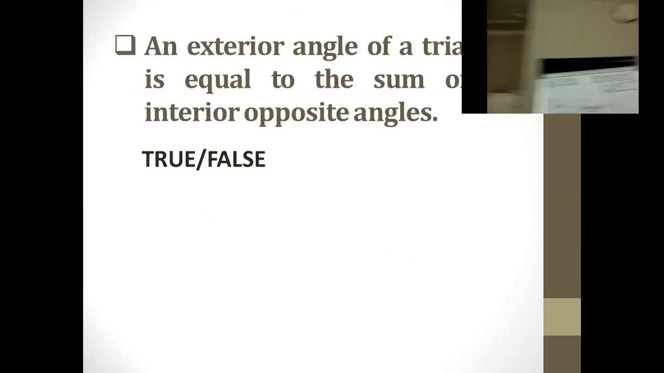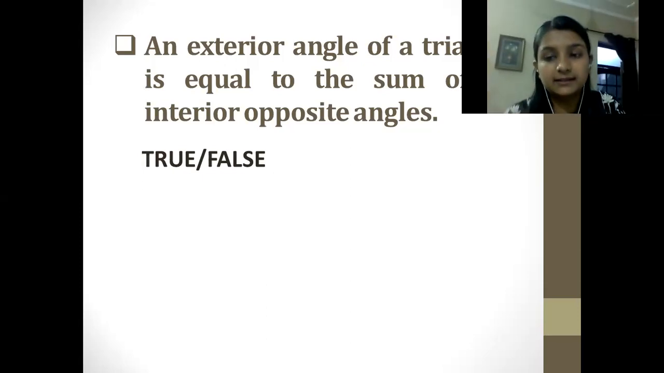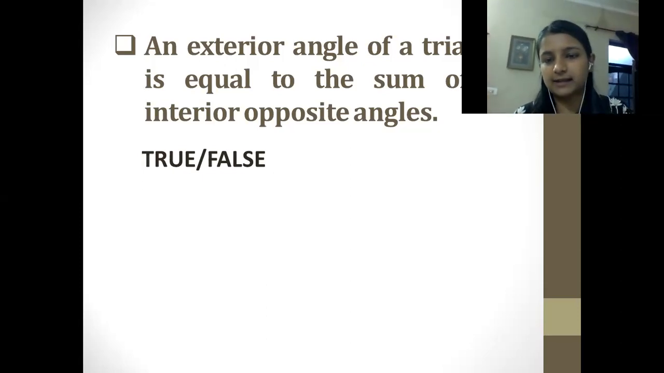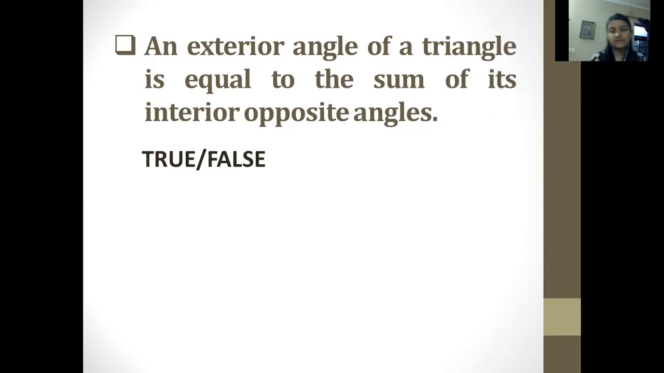There is a question in front of you. An exterior angle of a triangle is equal to the sum of its interior opposite angles. What do you think? Is this statement true or false? I'm giving you a few seconds. You can think about it.